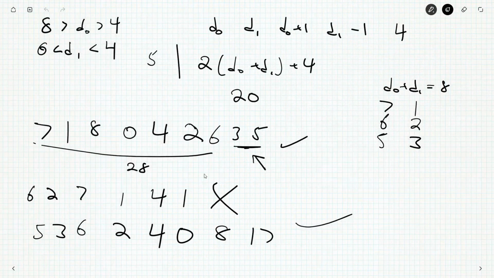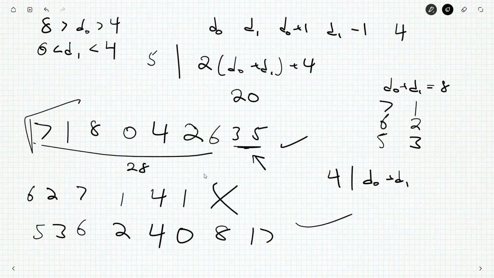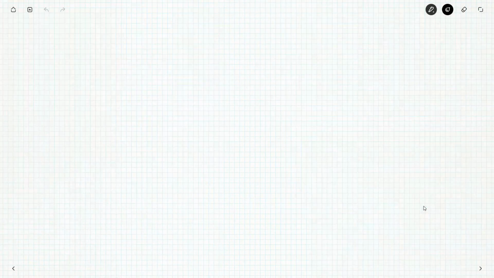So, yeah, because D0 plus D1 has to be divisible by 4. And I think this is actually going to narrow some things down. Right? Because the last 7 digits have to be divisible by 4, just like the first 7 and the middle 7. So, yeah, that narrows things down nicely, and it's been working out for us quite well. Anyway, what did we just do?